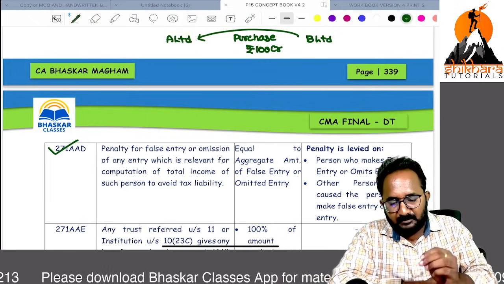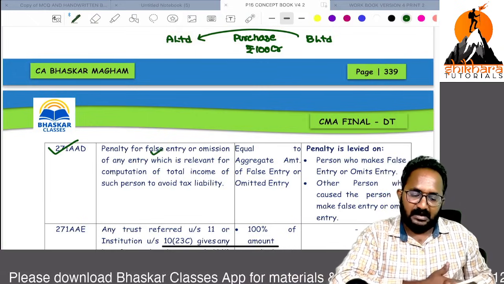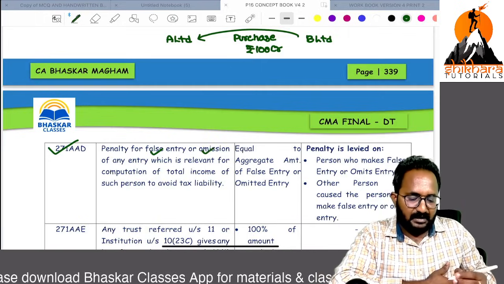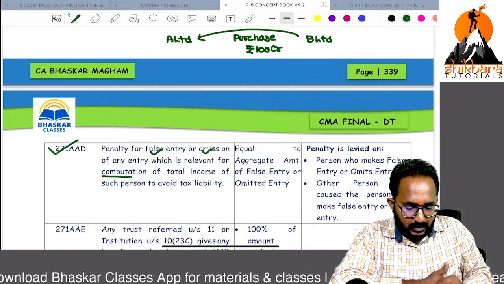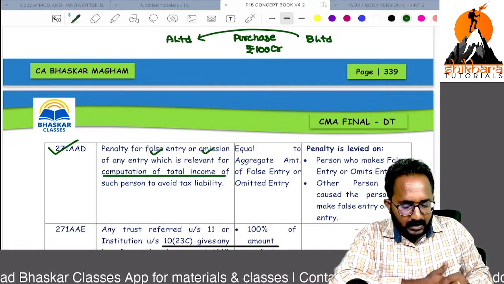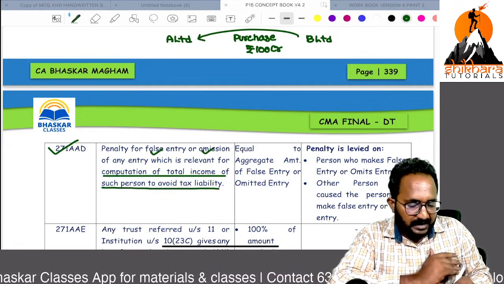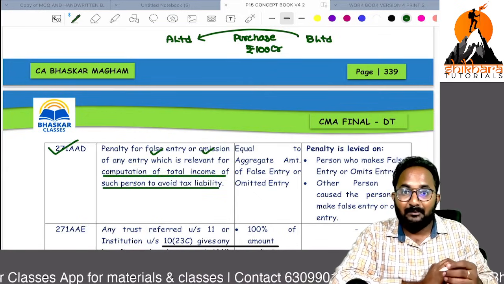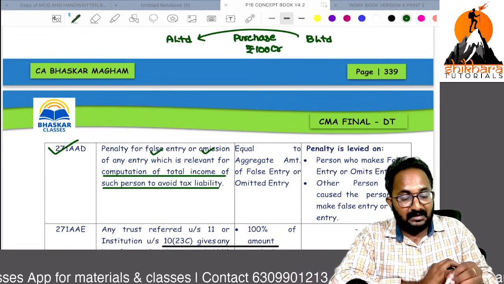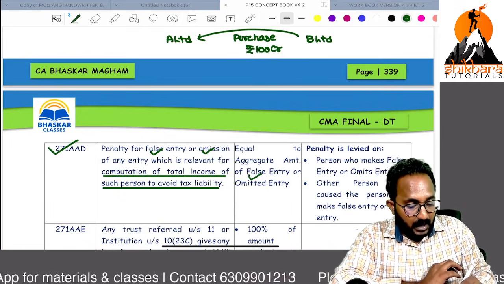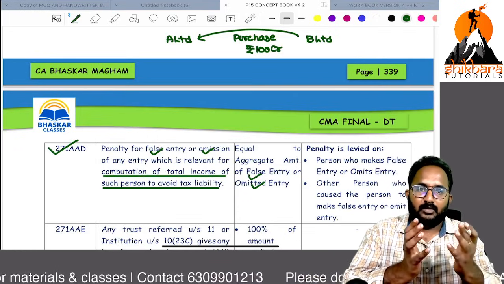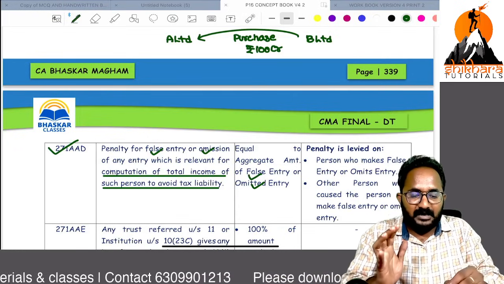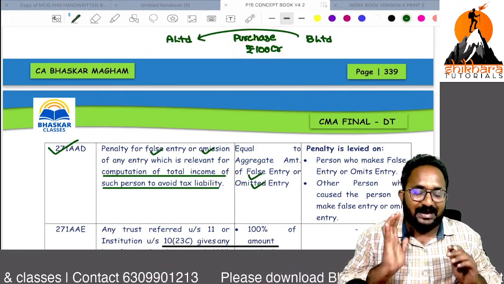So they are making a false entry or omission of any entry in order to reduce their total income or in order to avoid tax. Now, what is the amount of the transaction? False entry or omitted entry related, aggregate. Multiple transactions we have to aggregate.